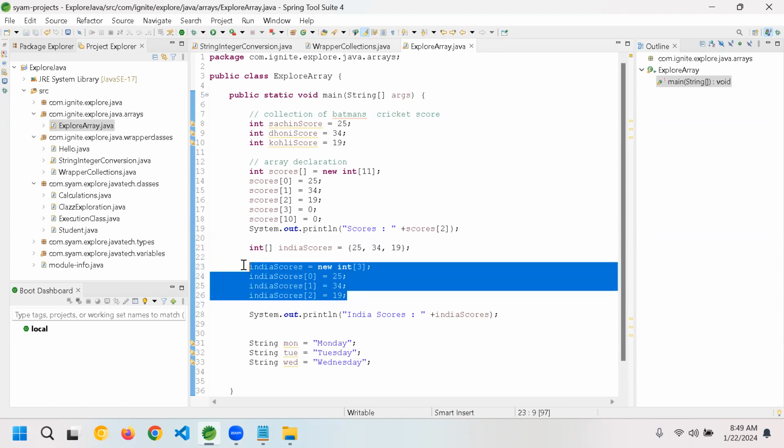This is internally done by your compiler. We are not doing anything here. You understand what I'm trying to say?